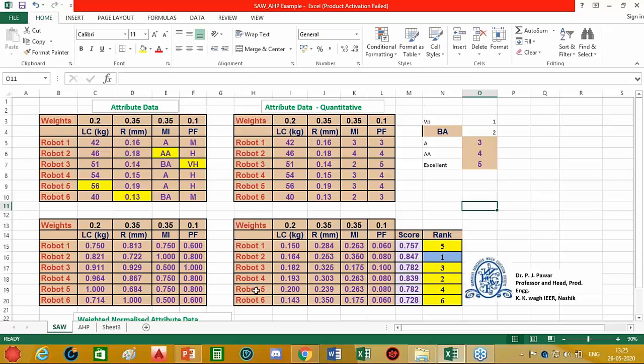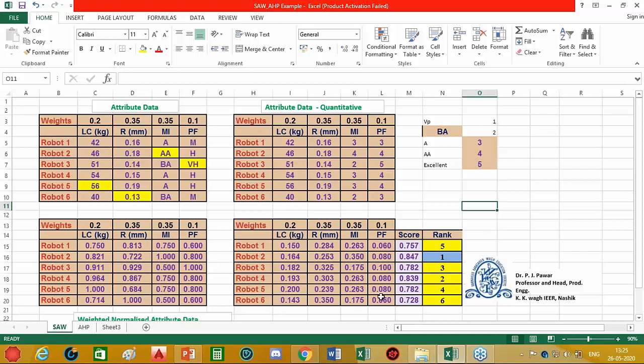Now this process will be applied, and we can observe that our choice has changed. Now robot 2 is the winner. Thus we can observe that once I change the weights, another solution becomes the best solution. That is the reason why choosing the weights is very important, because by choosing different weights, you will get different solutions to the same problem.